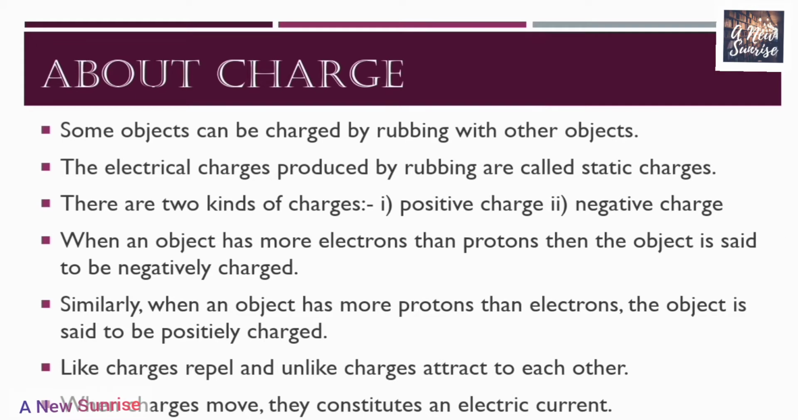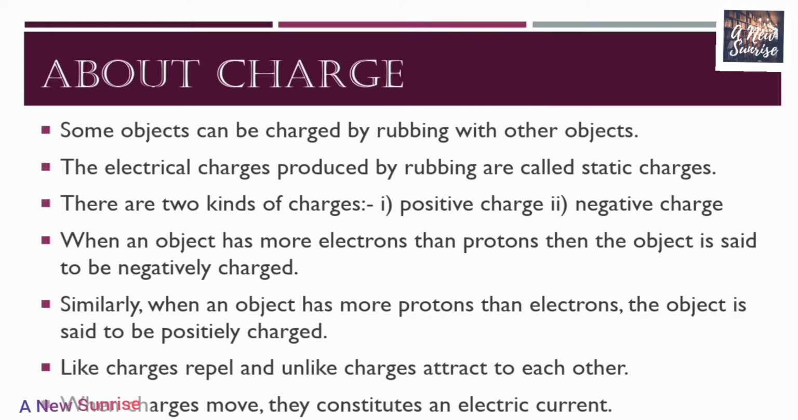So that was about charge, and how charge is produced. Usually charge is produced by rubbing objects with other objects, and such electrical charges are known as static charges. There are two kinds of charges, positive and negative. When an object has more protons than electrons, it is said to be positively charged, and when an object has more electrons than protons, the object is said to be negatively charged.